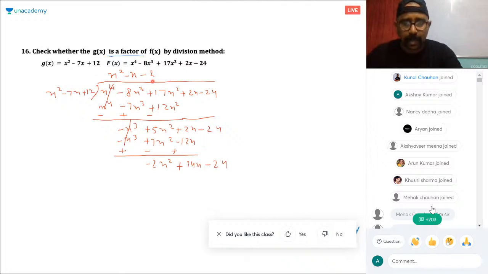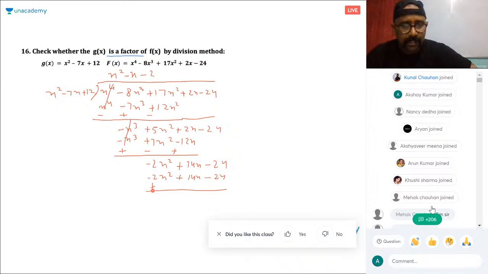Again, multiply this with minus 2. So this is minus 2x square, plus 14x, and plus 12 into minus 2 is minus 24.